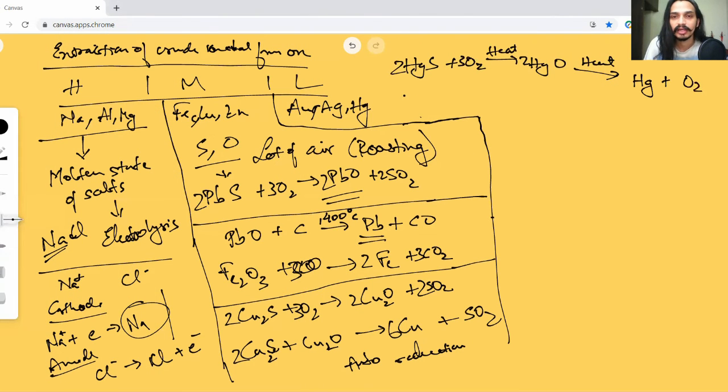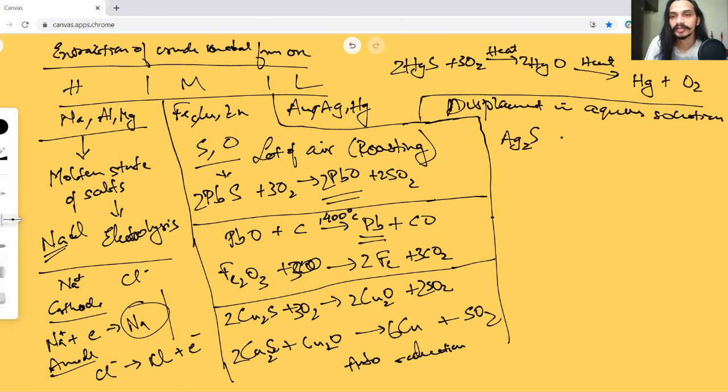Another way is what we call replacing of ions in an aqueous solution, or we call it displacement in aqueous solution. Aqueous solution is nothing but a solution in which you can create ions. Okay, so let's take an example of something like silver sulfide.